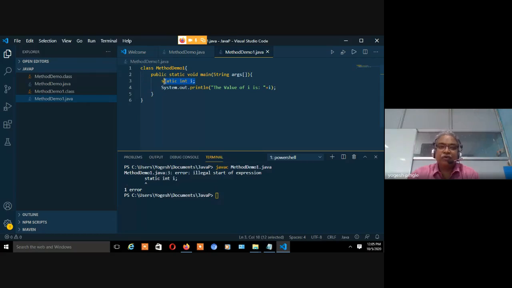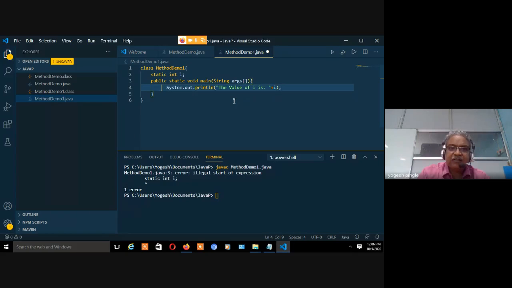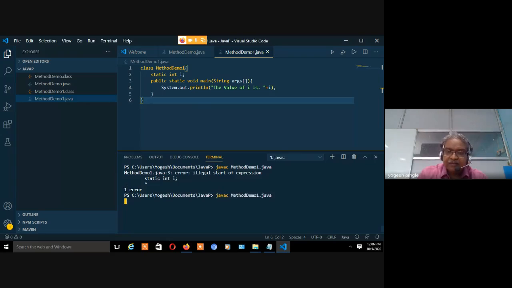So what I will do, I will cut it and paste it above the main method. Now let's see. Again, I have not initialized the static. Just now see. Yes, so now over here I am not getting any kind of error. So now see, the static method is calling the variable which is static.